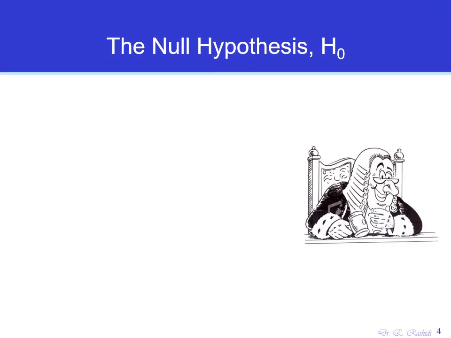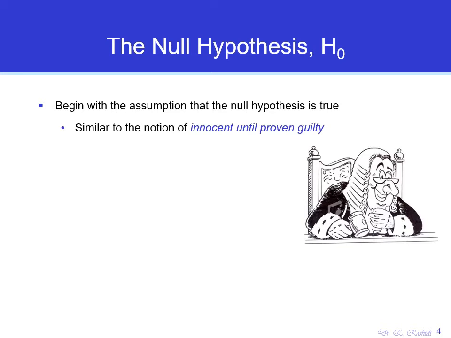You can think of hypothesis testing in statistics as a judgment session in which we have two confronting hypotheses and we listen to both sides and then we decide which one is correct. But we always start with the assumption that the null hypothesis is true. So this is similar to the notion that a person in front of a judge is innocent until proven guilty. So we assume that the null hypothesis or H0 claim is true unless it is actually proven that it's false.